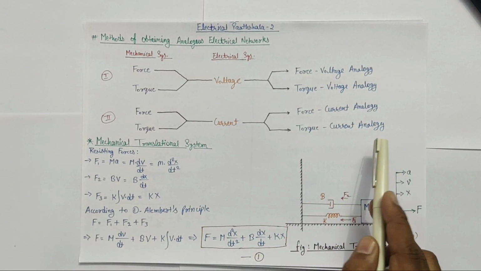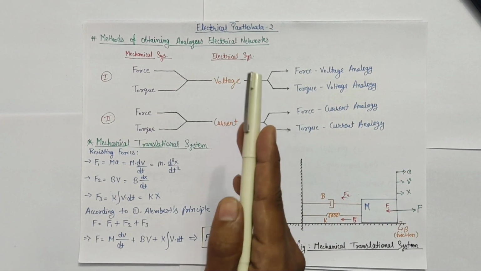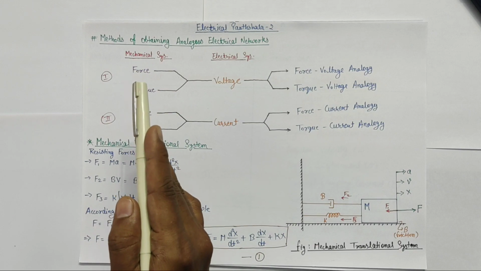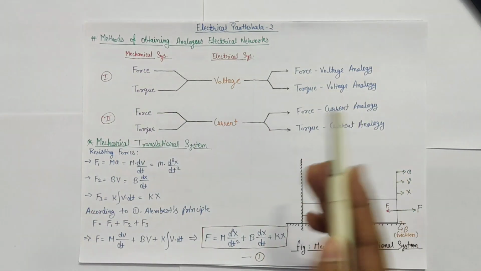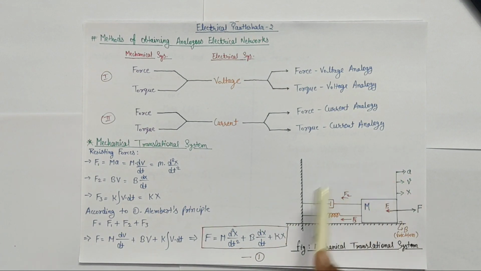Now to write this analogy, we have to establish analogous terms between this mechanical and electrical system. And for that, we have to write differential equation models of these systems. So let's start. First of all, we will talk about mechanical translational system, which you can see here in this diagram. Suppose there is a body of mass m which is placed on a surface,